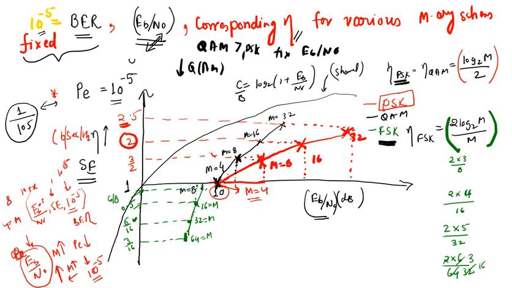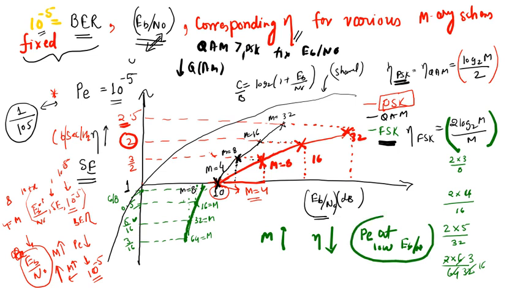So as M increases, spectral efficiency for FSK decreases, but we get the same probability of error at lower power, because this is true for all M's, right? As we increase M, the performance gets poor. So as we increase the value of M, the same performance you can get at